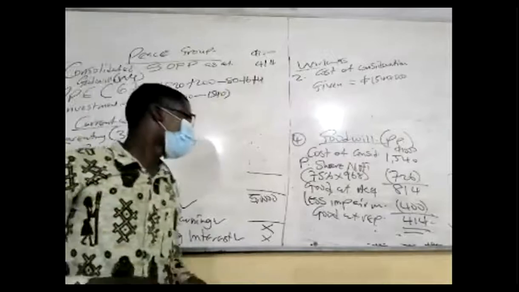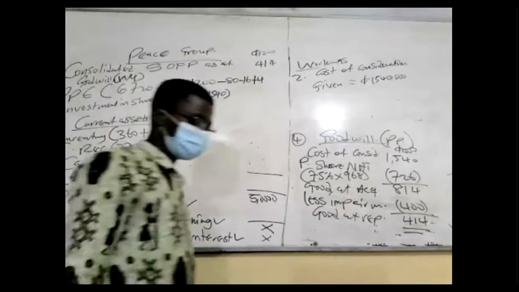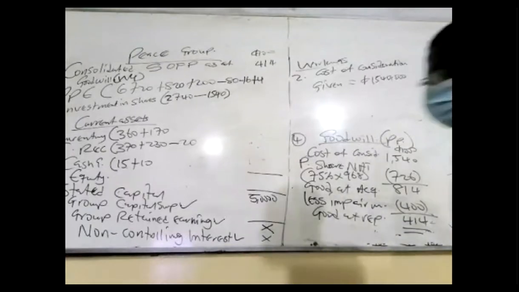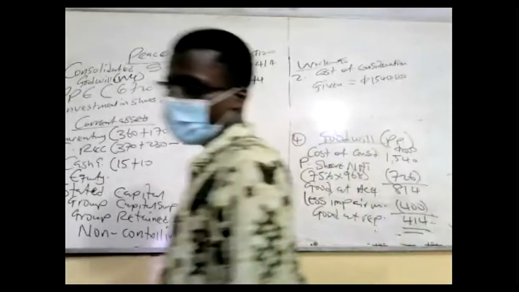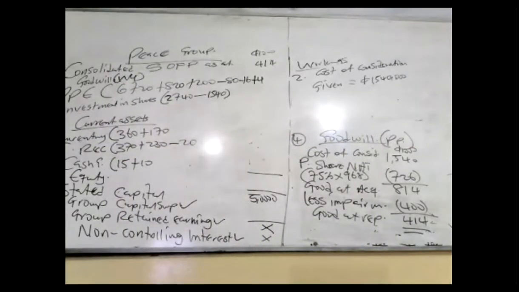Okay. We are going to the next workings. Workings number 5: group retained earnings and other reserves. Group what? Retained earnings and what? Other reserves. That's the next working. Group retained earnings and other reserves. Let's have group retained earnings.